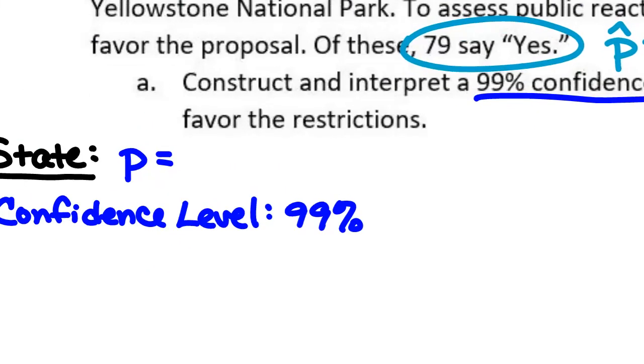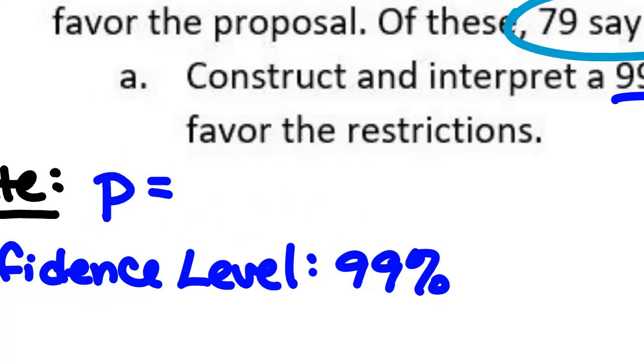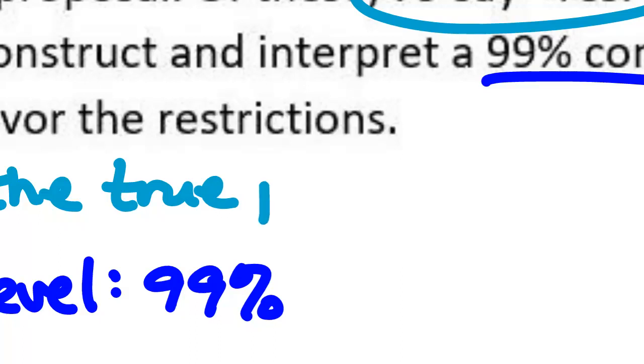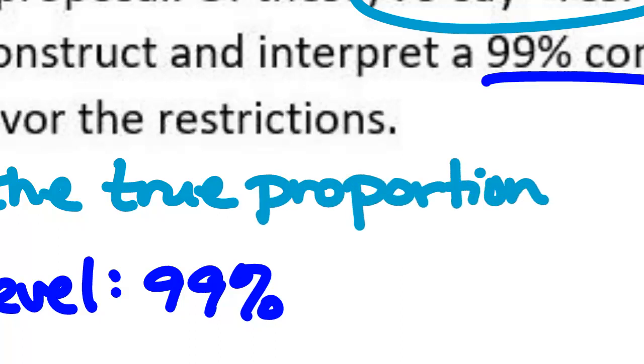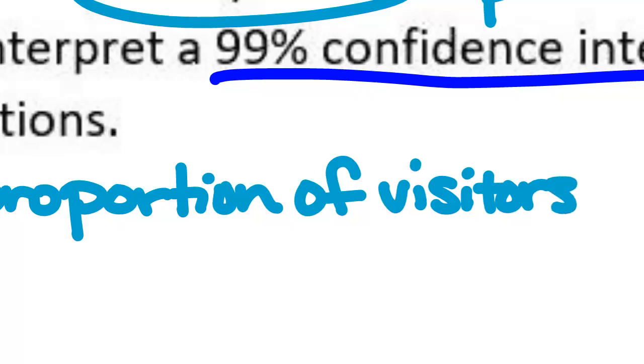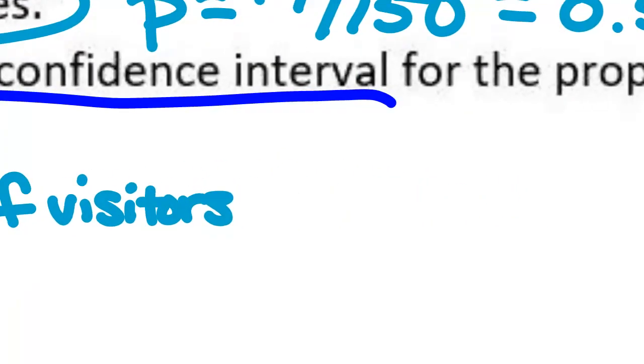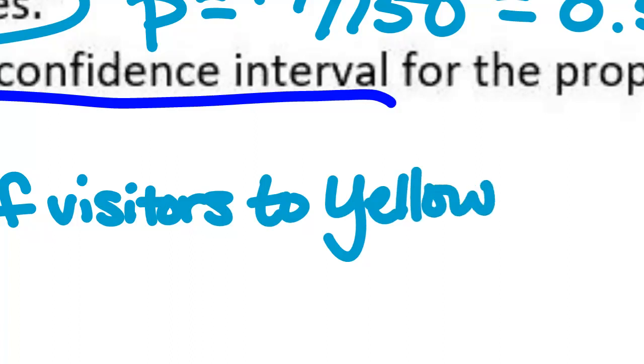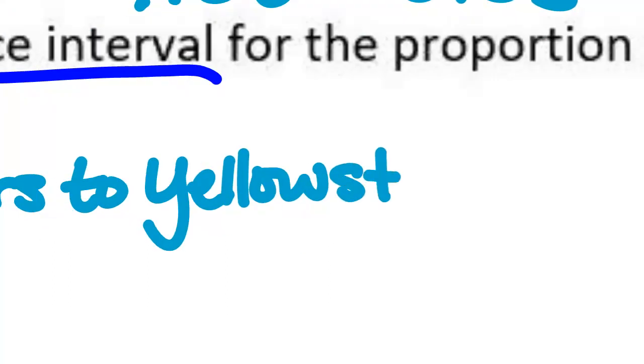What is P? Yes. The true proportion of visitors to Yellowstone who favor the proposal. That's fine. I don't have to see state, plan, do, conclude.